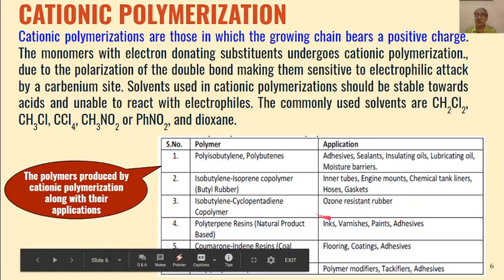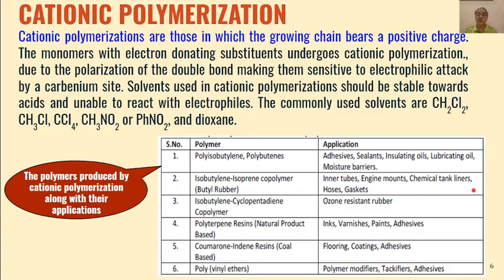Then these copolymeric rubbers can be used for ozone resistant rubber. Then inks, varnishes, paints, adhesives, floor coatings, then tackifiers, adhesives. So all these types of applications are there for polymers formed by cationic polymerization.